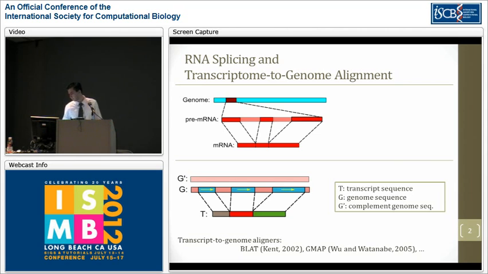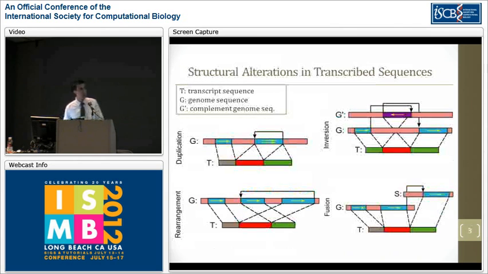And they usually utilize the fact that these gaps are spanned by canonical splice signals like GTAG. In our study, though, we wanted to further incorporate some structural alterations to the alignment model. For example, for duplication case, we want to consider the possibility that some certain regions in the genome can get transcribed more than once. And if you want to align this transcript, for example, to the genome, you might be able to align the first two exons properly using a conventional aligner.